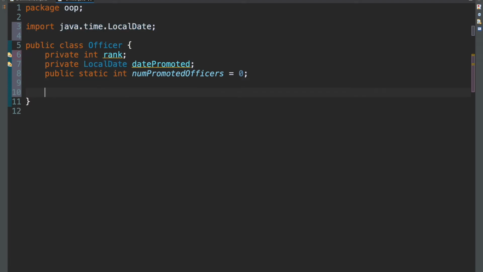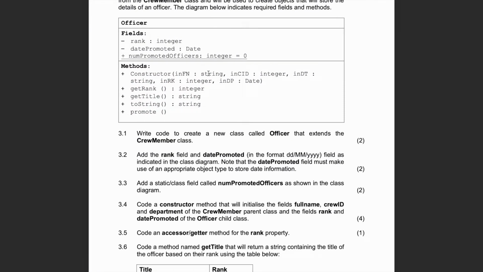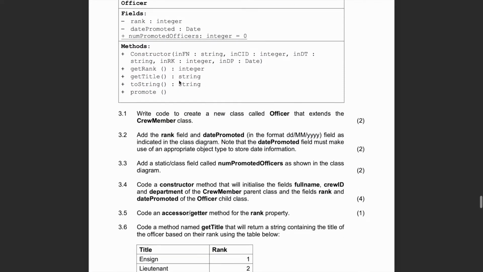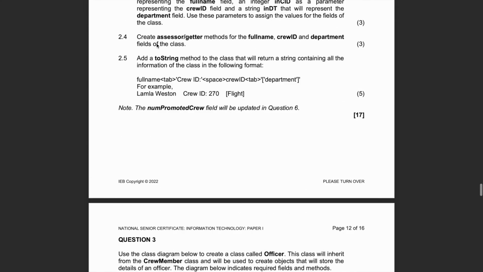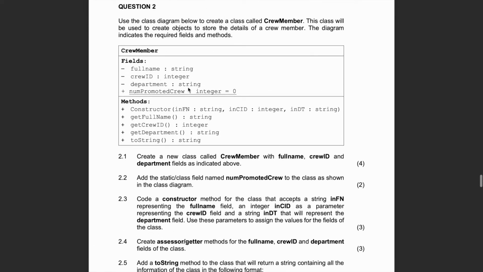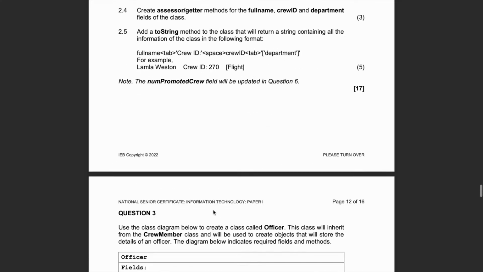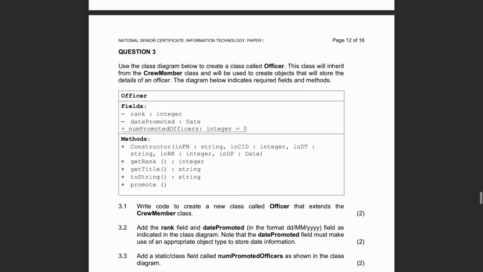Okay. Now the constructor. In here, you'll see these very familiar fields, right? String NFN, NCID, and NDT. But you'll notice that we don't have it up here. But we do have it up here in question 2, right? We already dealt with this. And this is just the whole idea of inheritance, being able to access these fields in our subclass and being able to use them in this subclass.